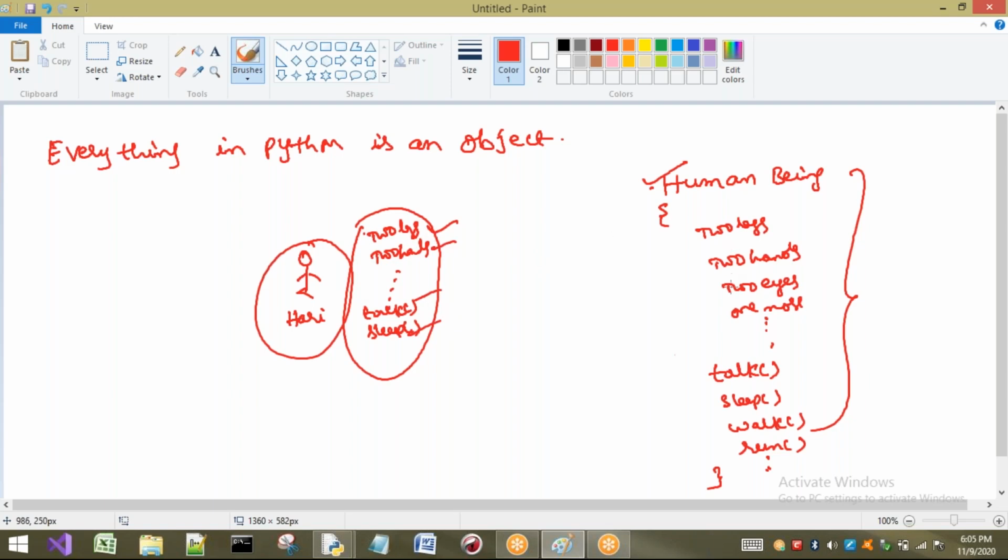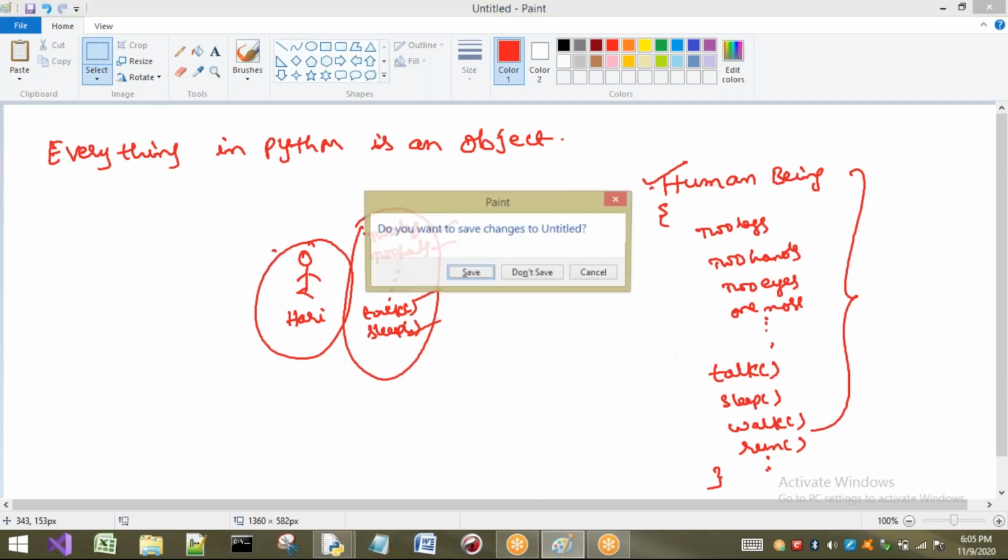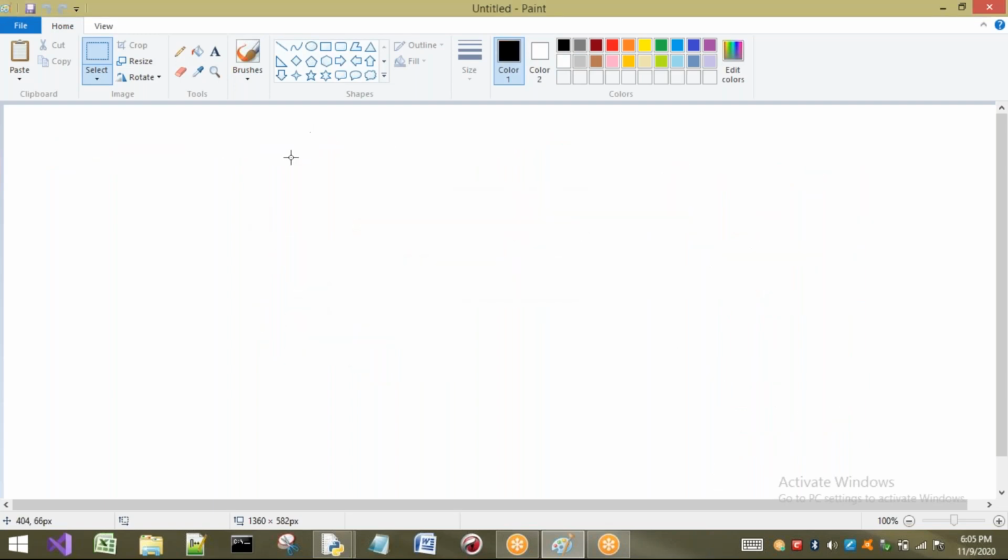So a class should compulsorily be there, and by using this class I can create objects, and by creating those objects I can access the data or methods. This is the concept we saw in the previous session. Now, what is meant by a class? Class is a blueprint for an object. That means for creating an object, we require a class. So the class acts as a blueprint for the object.